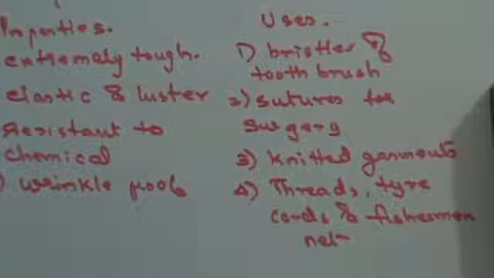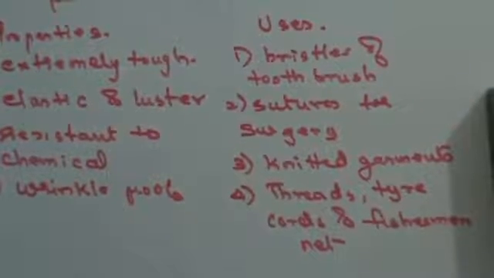That is nylon 6. Next, the third compound that we have is terylene. Okay, let's start here only. Right, terylene in layman's language is called polyester.